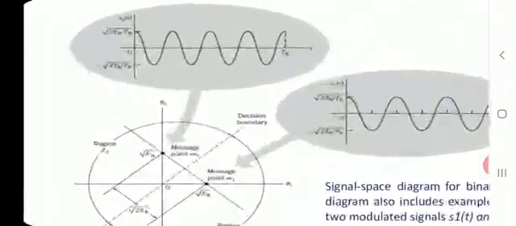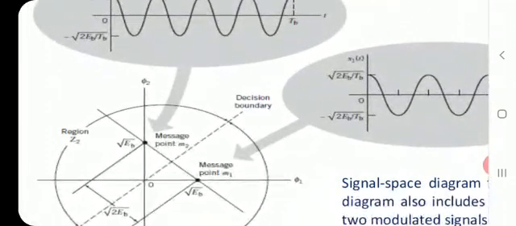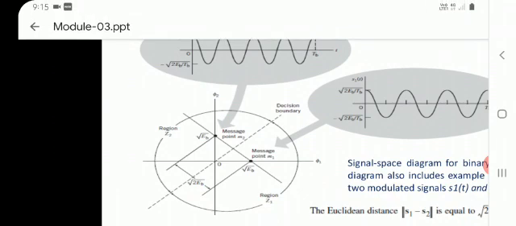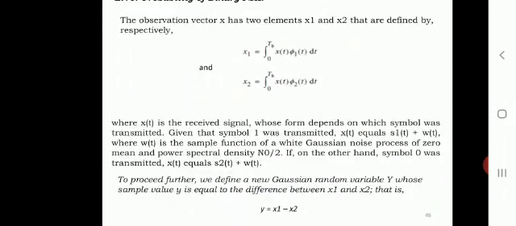Similarly for symbol 0 it is minus square root of Eb. The variance of the random variable y is independent of which binary symbol was sent. Since the random variables x1 and x2 are statistically independent, each with a variance equal to N0 by 2, it follows that the variance of y is equal to N0.